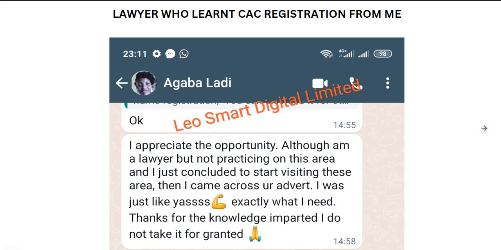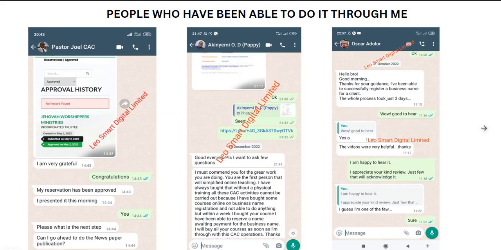Now, no one is an island of knowledge. Being a lawyer does not give you the knowledge of how to carry out CAC registration. Simple as that. You need to learn it. Now, these are people who have been able to do it through me, to show you that you can do it yourself, not just me telling you that you can do it and you having a skeptical mind, doubt in your mind that they're just lying to deceive us. I'm not here to deceive you.